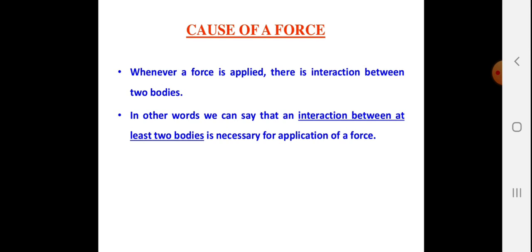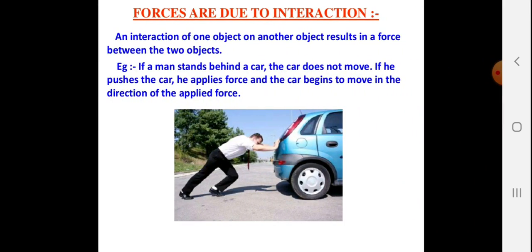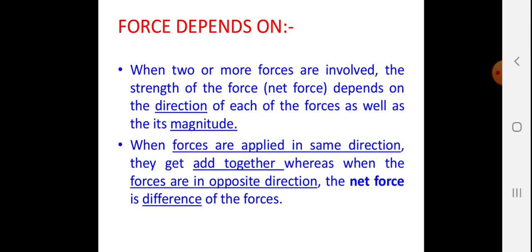Causes of force. Whenever a force is applied, there is an interaction between two bodies. In other words, an interaction between at least two bodies is necessary for the application of force. Forces are due to interaction. That means if I want to apply a force, I have to have an interaction between two objects. For example, if a man stands behind the car, it does not move. If he pushes the car, he applies force, and then the car begins to move in the direction of the applied force. Correct?